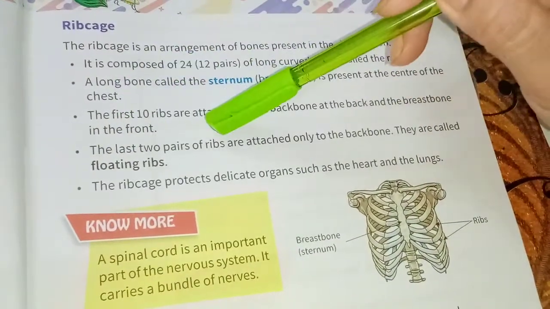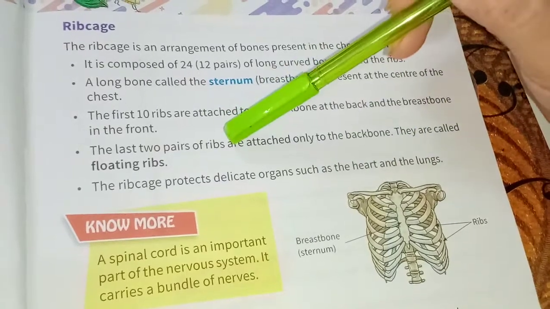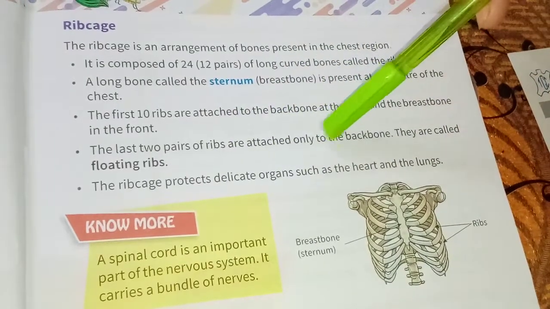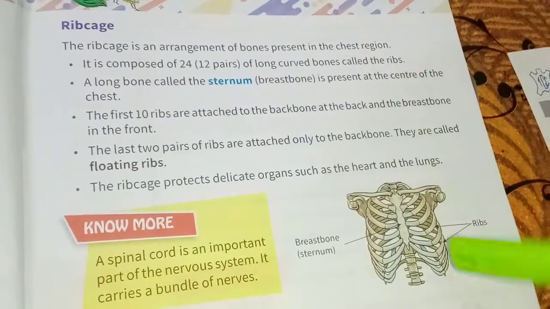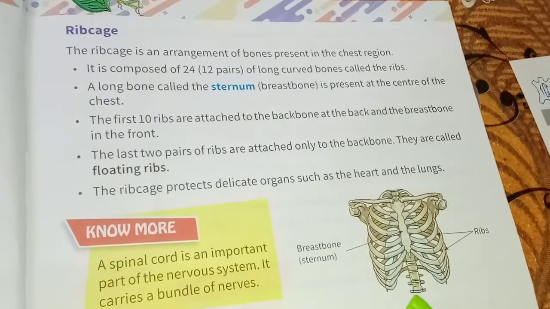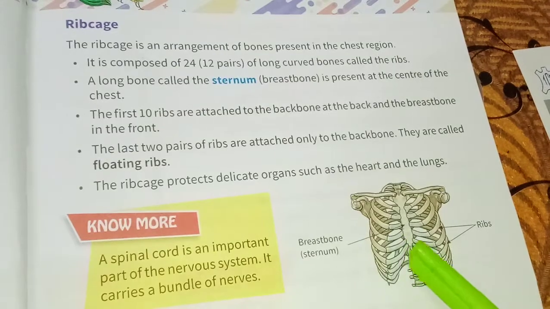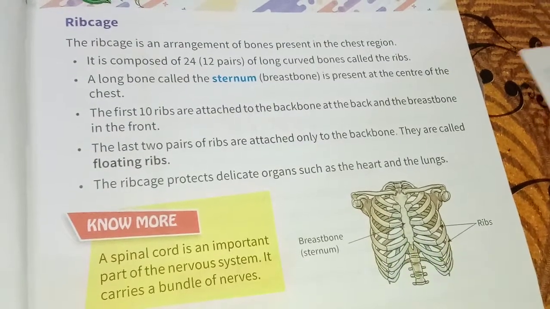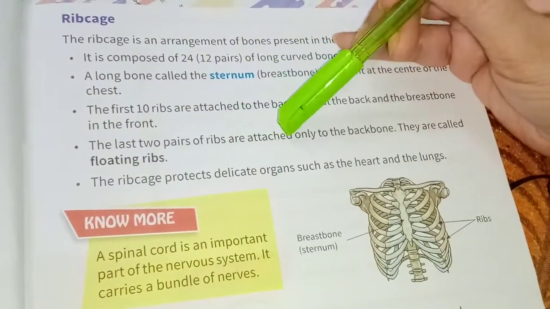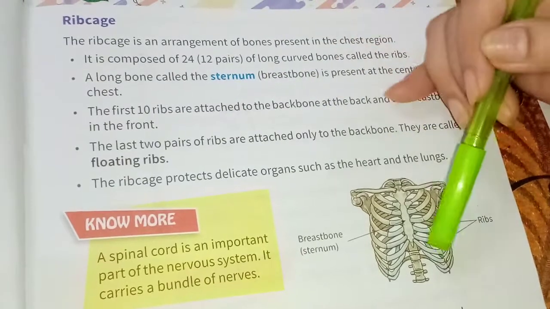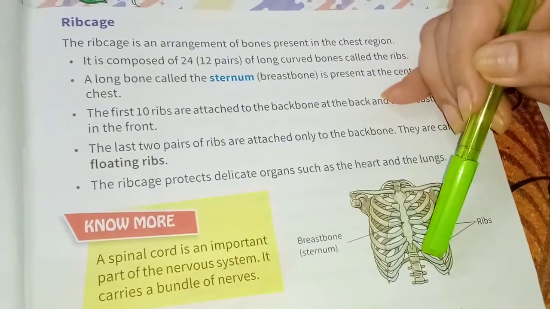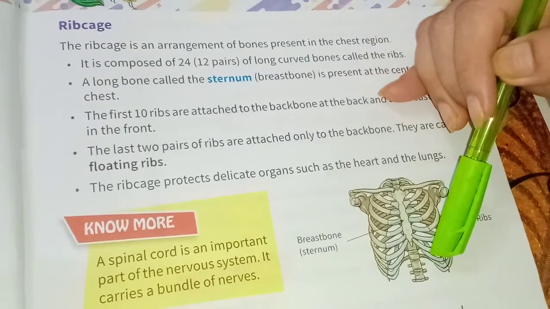The rib cage is attached with these 2 bones. The last 2 pairs of ribs are attached only to the backbone. That's why they are called floating ribs.